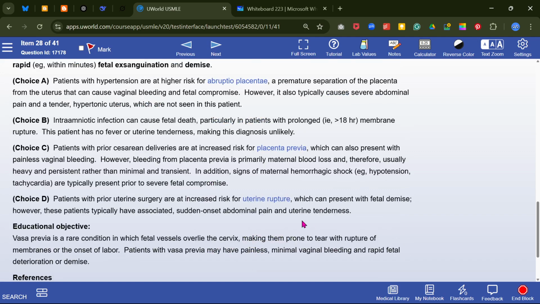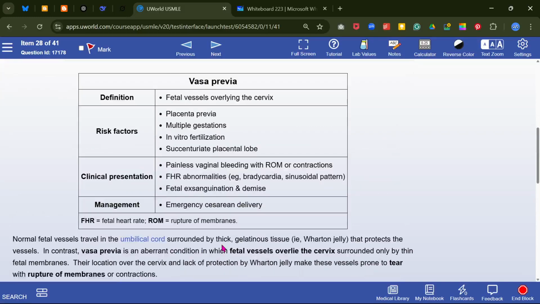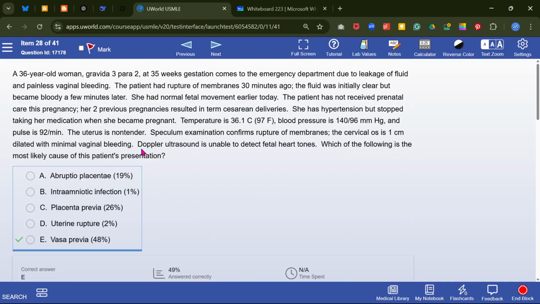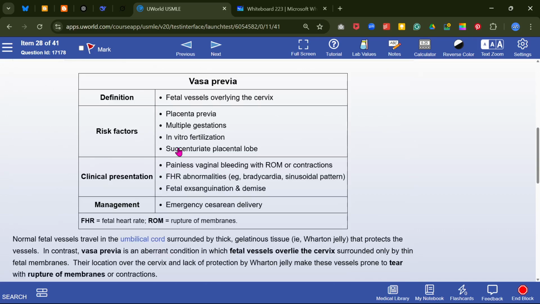So this patient has vasa previa, that means fetal vessels overlie the cervix, making them prone to rupture, and it is painless. And how have we diagnosed that it is vasa previa? Doppler shows there is no fetal heart tone. So fetal vessels overlying the cervix are causing this fetal heart rate abnormality.